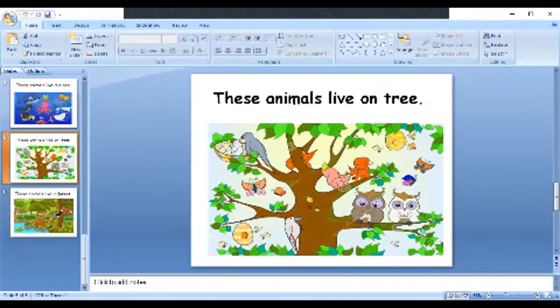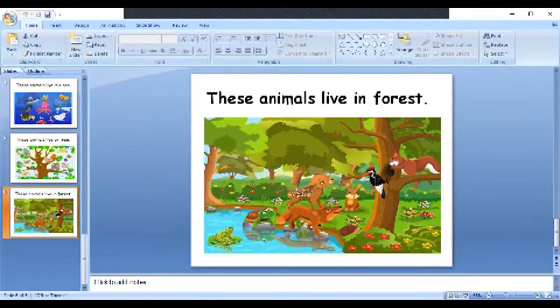And these animals, they live on the tree. Now they are different birds, especially owl, squirrel. They all live on the tree. And these are the forest animals. They mostly live in the forest, correct? So this was all about where they live and what they eat and different types of animals.